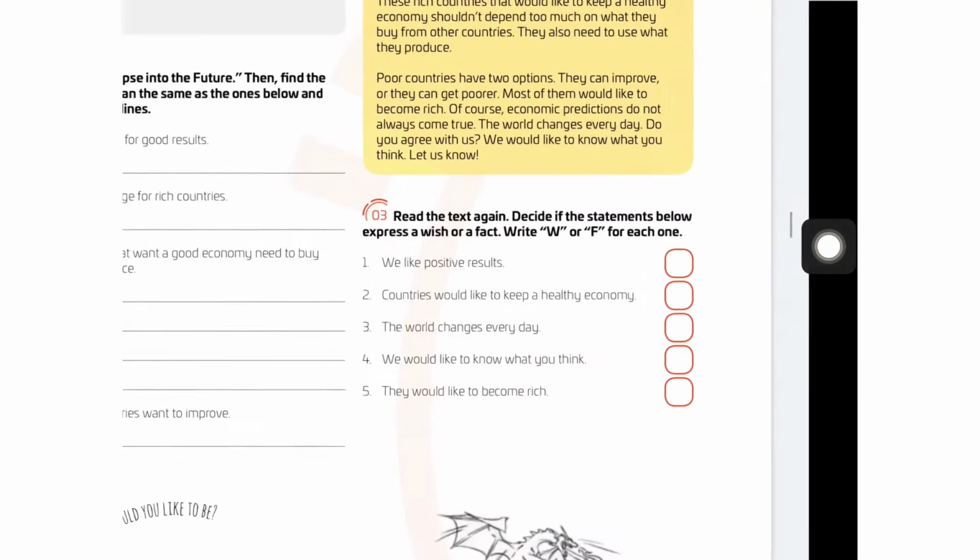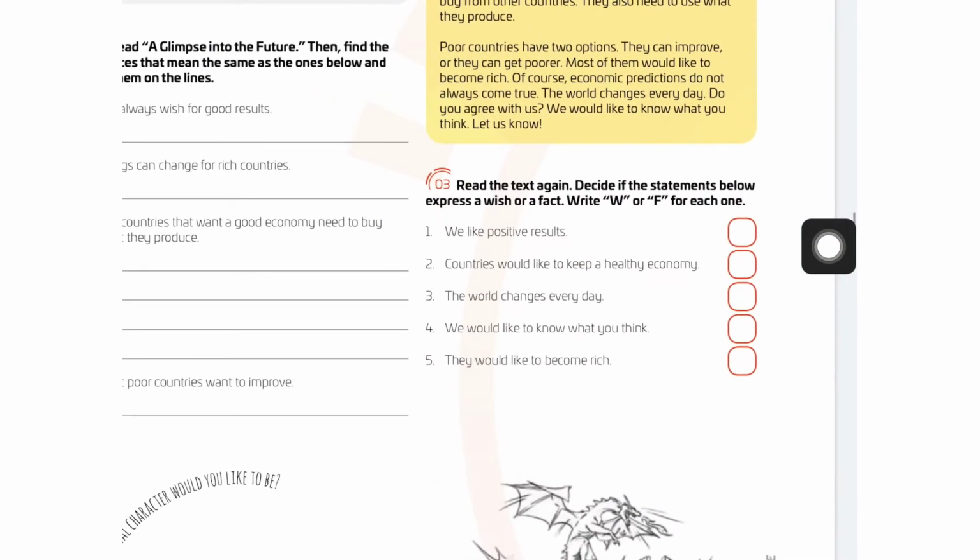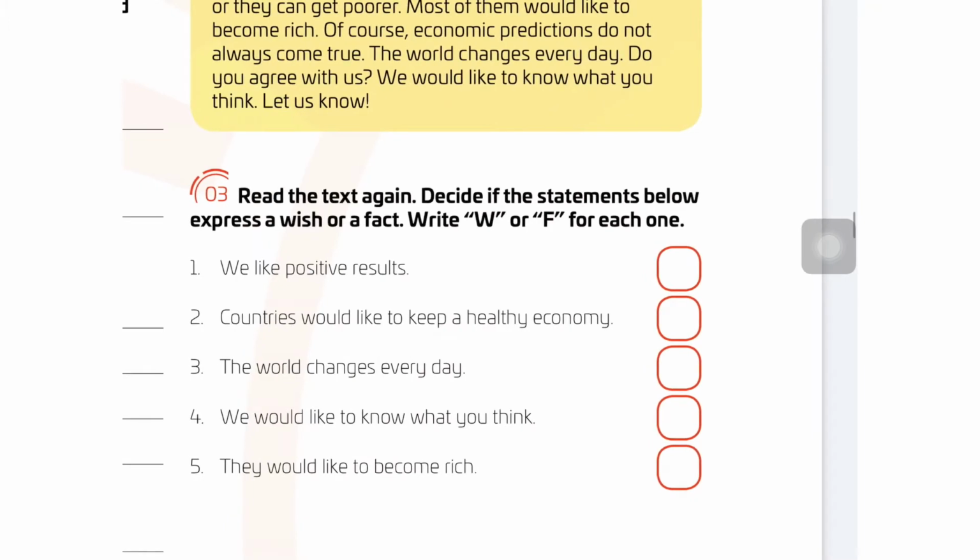Good. Then you go to point number 3. It says, read the text again and decide if the statements below express a wish or a fact. Write W for wish or F for a fact. Yes, something unreal and something real. So you can make a check, or a cross, or a drawing, a picture, I don't know.